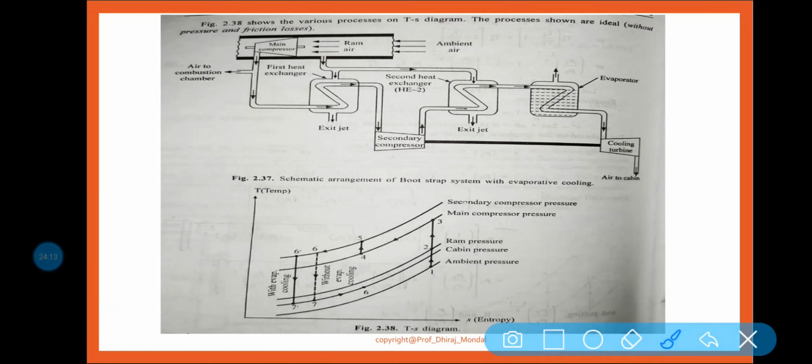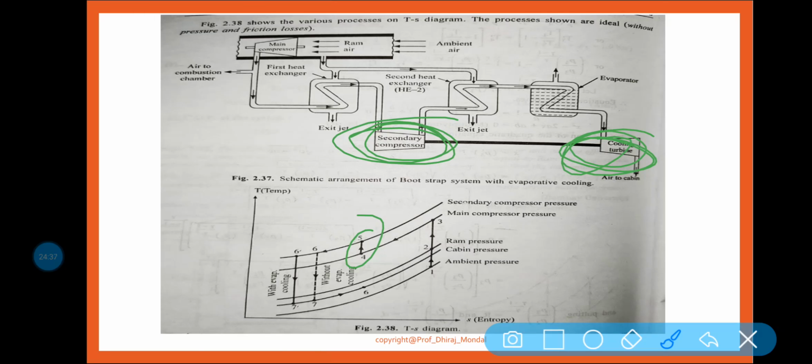Okay, now 4 to 5 is what? 4 to 5 is again the air being compressed isentropically by the help of the secondary compressor, which is operated by the cooling turbine. Clear? By the help of this cooling turbine, this secondary compressor is operated.